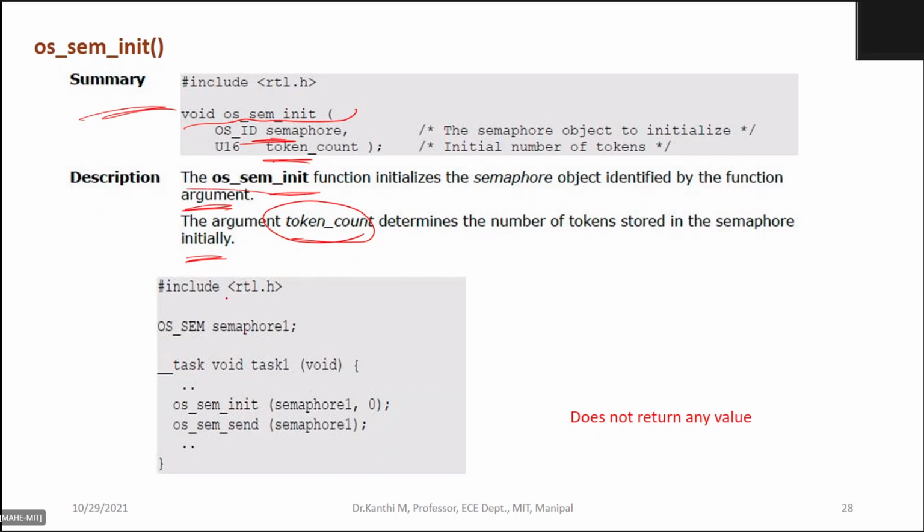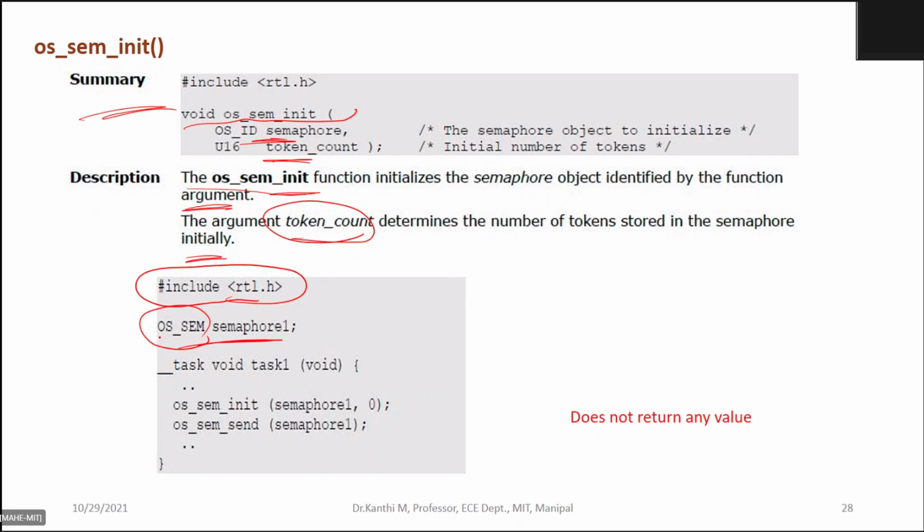In RTL.h, when I declare OS_sem, it is an object oriented program.